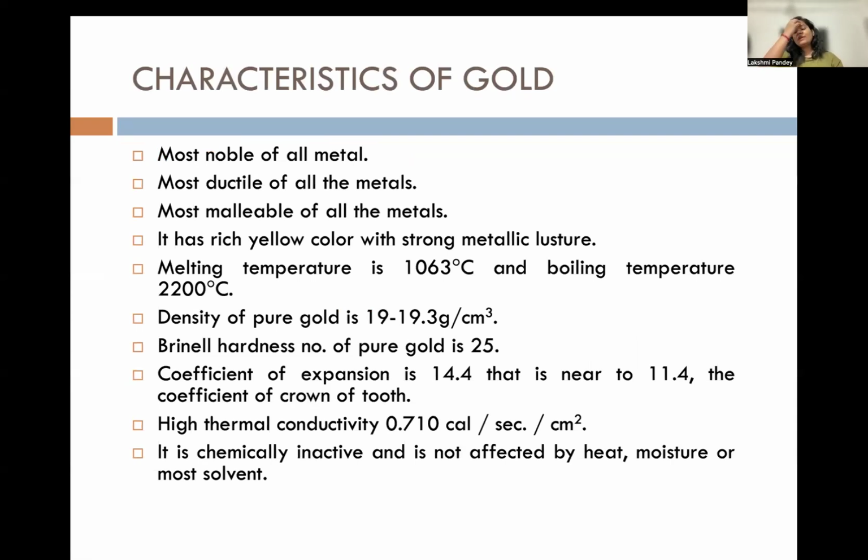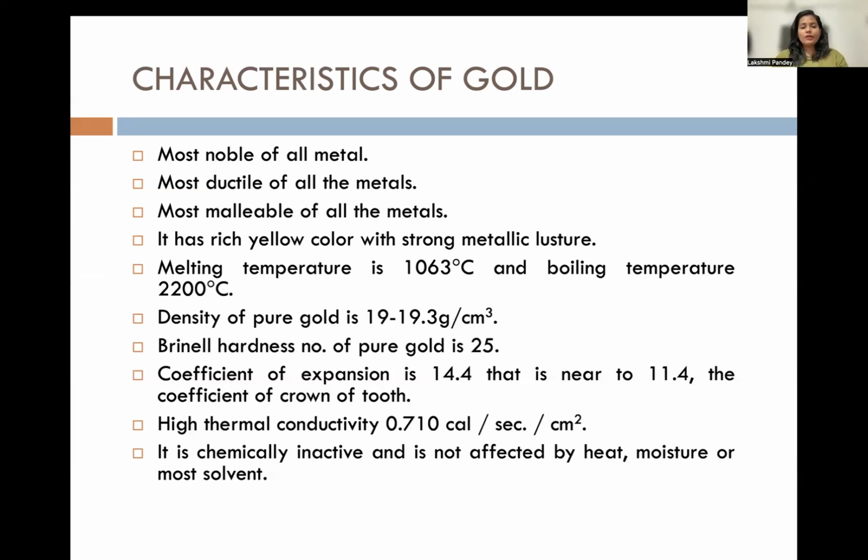Next comes the most important part. Whenever you read about any restorative material, the first thing you have to know about is the characteristics. When you know the characteristics of the material, then only you can utilize it for your benefit in the restoration. So the most important feature of gold is its nobility, the most noble material. Then ductility and malleability.